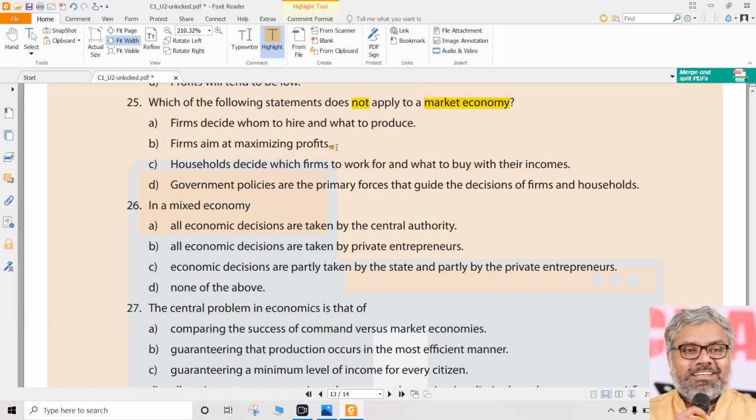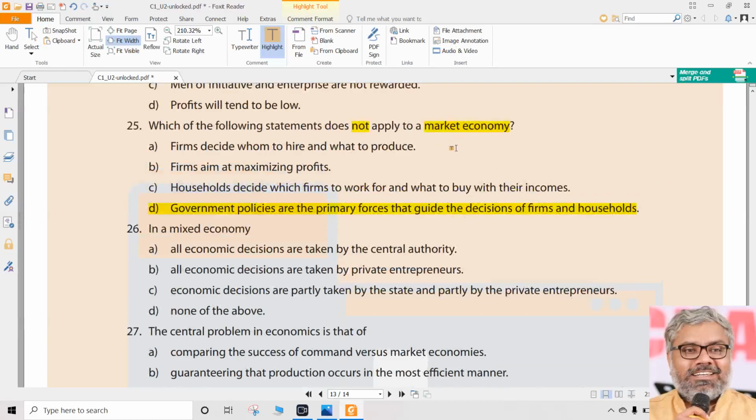Will firms aim at maximizing profits in a market economy? Yes. So it is not our correct answer. C. Households decide which firms to work for and what to buy with their incomes. Yes. Of course, yes. So that also is not a correct answer. D. Government policies are the primary forces that guide the decisions of firms and households. No, sir. No. This happens where? This happens in socialism, not in a market economy.